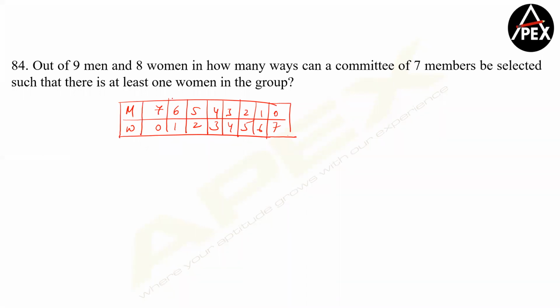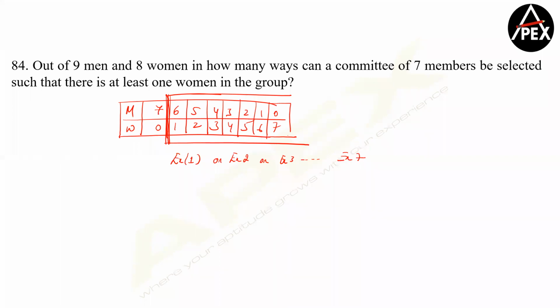Now, the logic is quite simple here. If I want at least one woman, all these cases involve at least one. When I say at least one, it means I can go with exactly one, minimum is one, or I can have exactly 2, or exactly 3, and so on till exactly 7. So there are 2 ways of going with it.